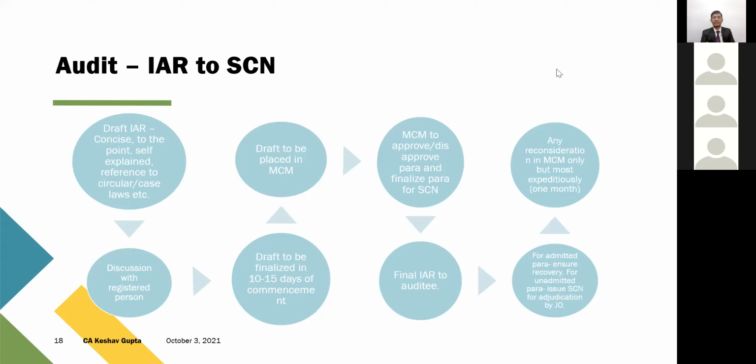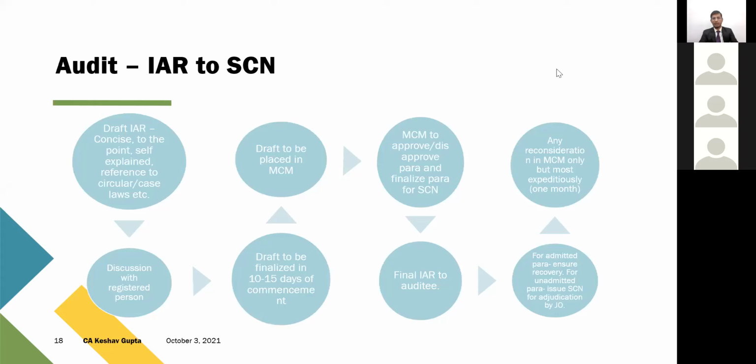In a few cases, it happened in Jaipur also, that they just mailed the audit report. There were COVID restrictions. Nobody read that particular mail. The assessee did not respond to the mail. The MCM was held virtually and the para was approved, and the final IR was also issued. So we made it a point to ask how can you do this?